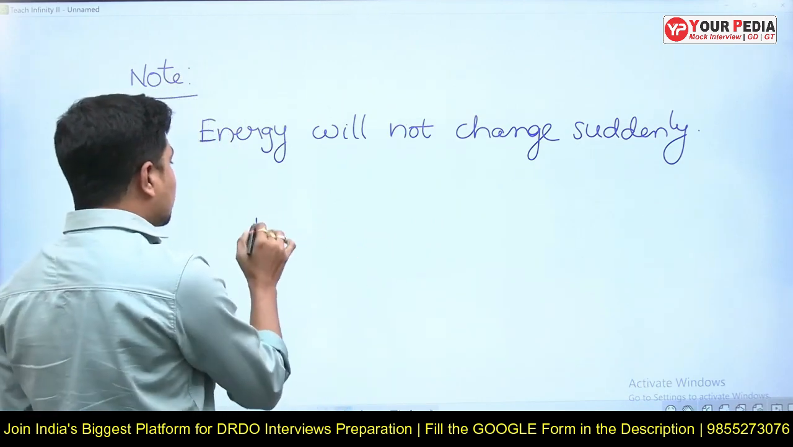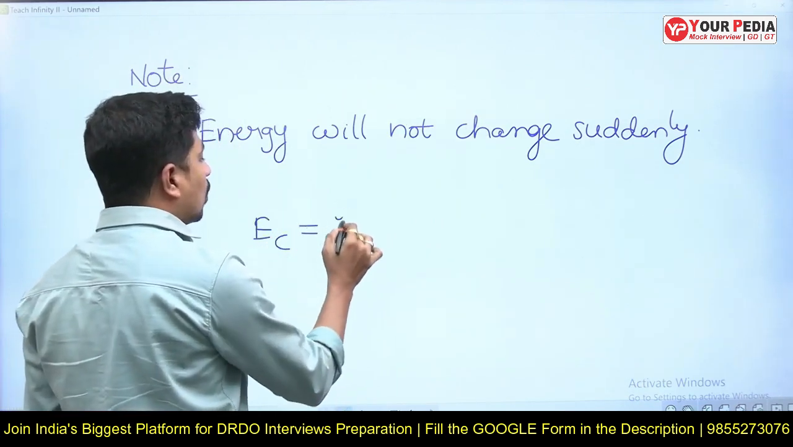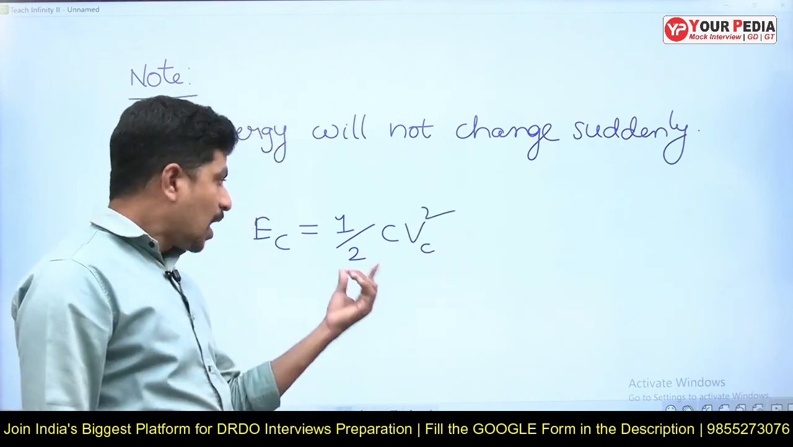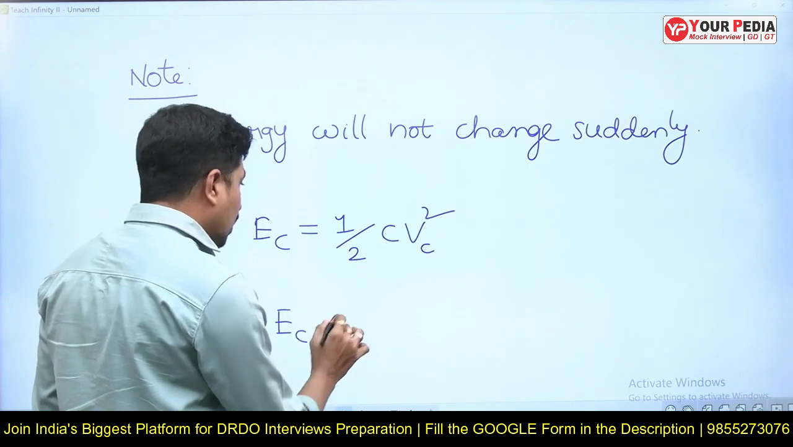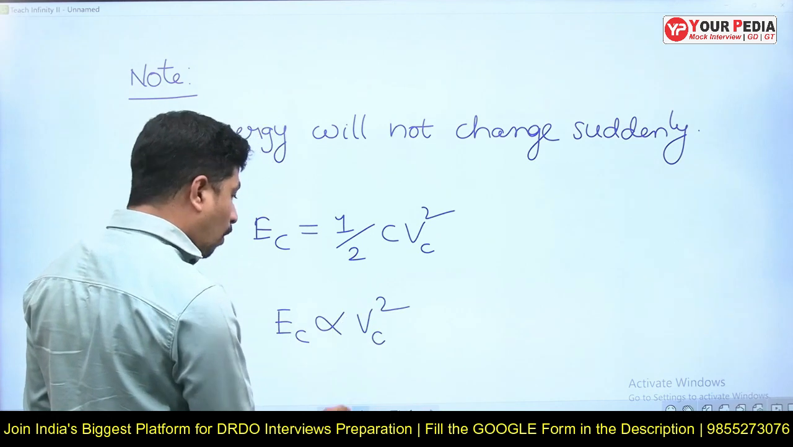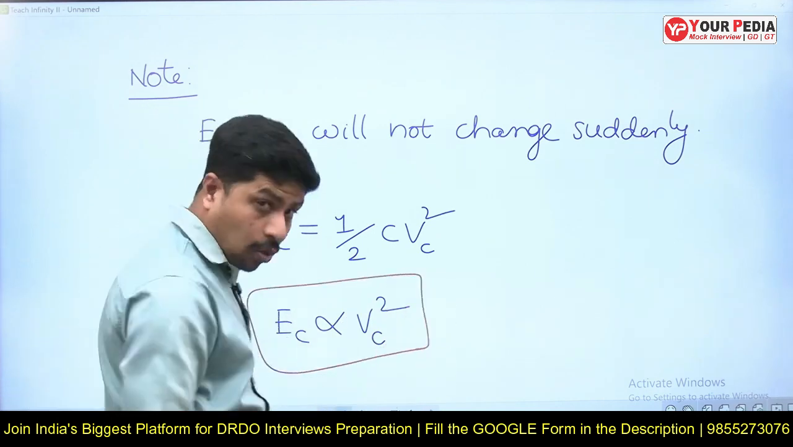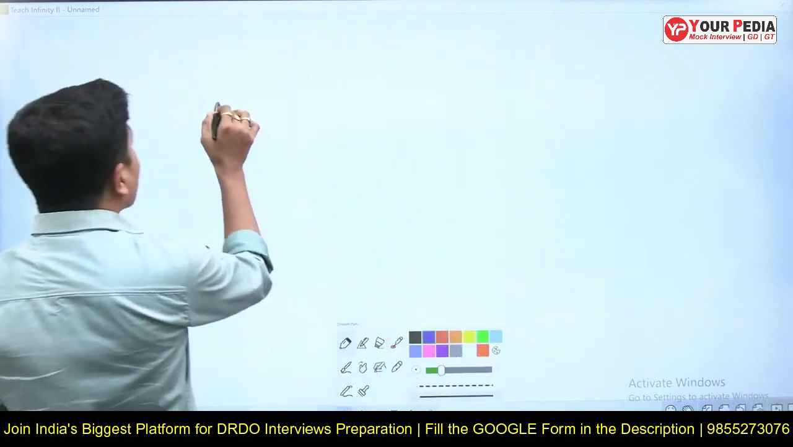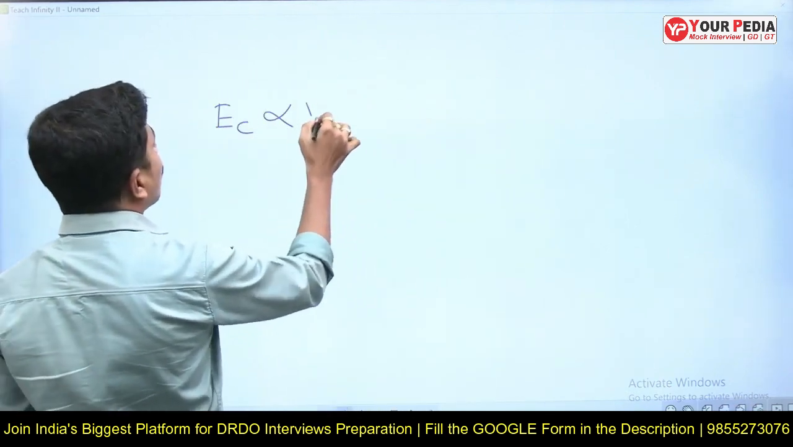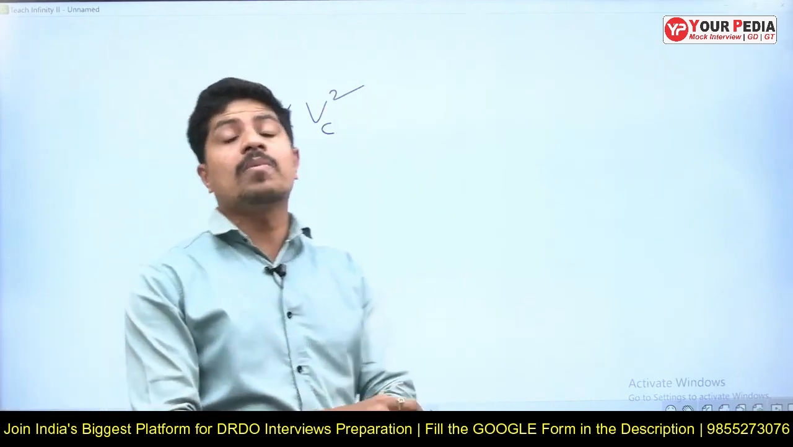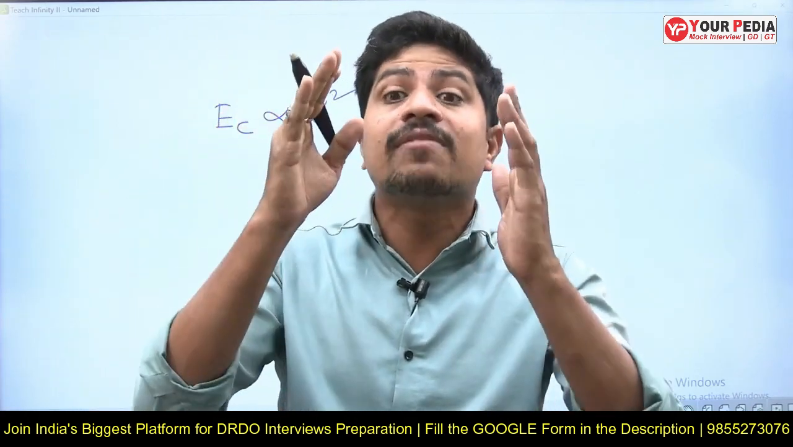What is the energy of a capacitor? Energy of a capacitor is equal to half C Vc square. Half is constant, C is constant. Energy stored in a capacitor depends on the square of the voltage across it. So EC is directly proportional to Vc square. Whether it is an inductor or a capacitor, whatever the energy storage element, its energy will not change suddenly.